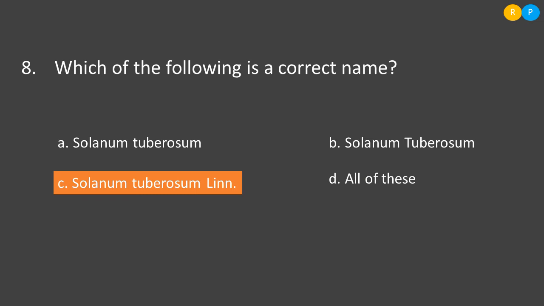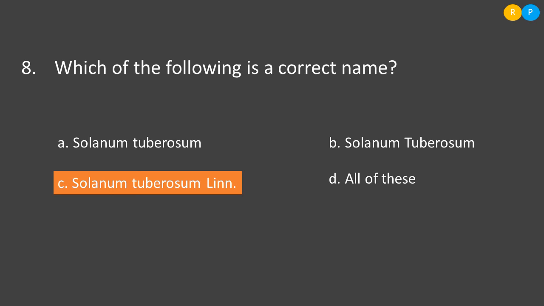Next question is, which of the following is a correct name? They have given the scientific name of one of the organisms. A, Solanum tuberosum. You know the way of writing binomial nomenclature. Binomial nomenclature consists of genus name and species name. Genus name should always start with a capital letter, and species name, that means specific epithet, should start with a small letter. If you consider these characteristic features of binomial nomenclature, the first option will be correct, but you have to select the appropriate one among the given options.